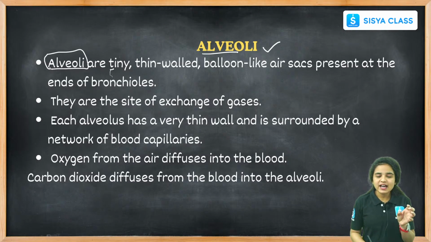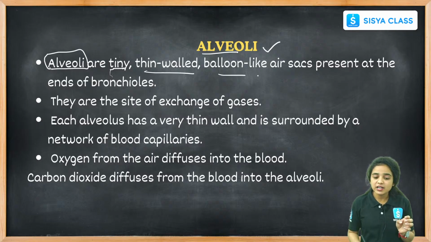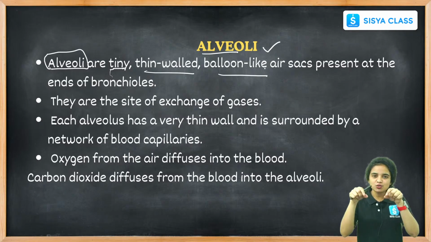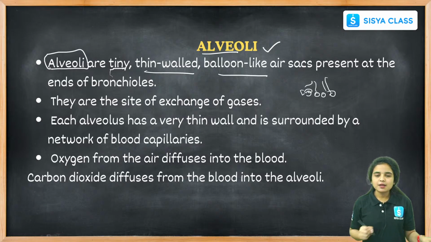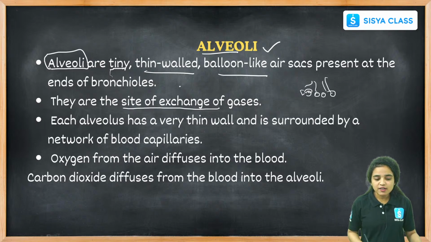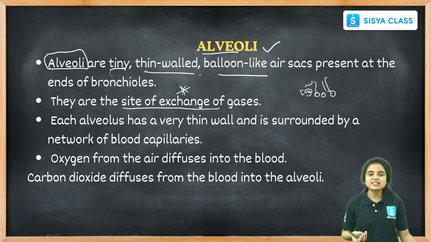Alveoli are tiny, thin-walled, balloon-like air sacs present at the ends of the bronchioles. These are the sites where the exchange of gases happens. Very important.